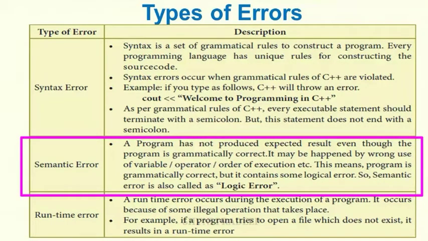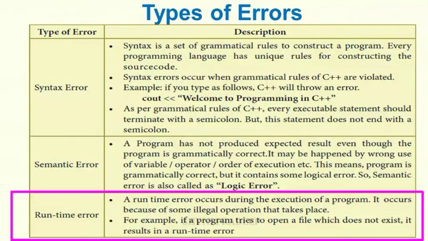Okay. Next error is runtime error. A runtime error occurs during the execution of the program. It occurs because of some illegal operation that takes place. For example, if a program tries to open a file which does not exist, it results in a runtime error. Okay. So these are the types of errors.